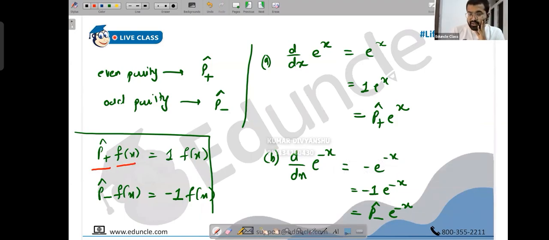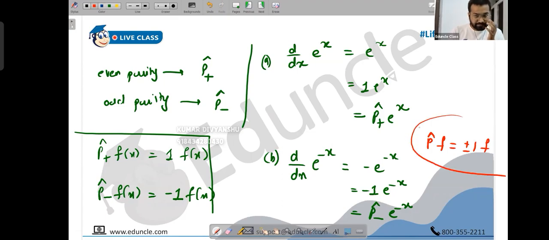So apply the parity operator on a function, you will get + or -1 into the function. Simple. In general, you can say applying the parity operator on a function, you get + or -1 into the function. +1 means it's an even parity operator, -1 means it's an odd parity operator.